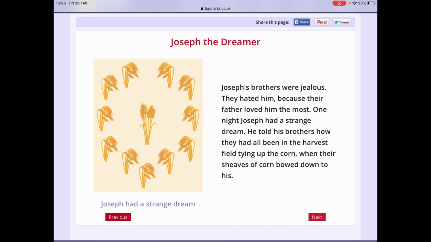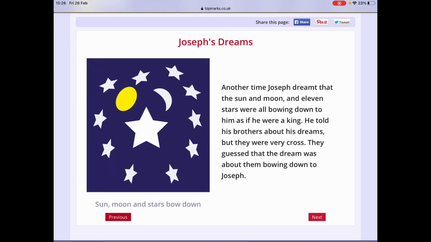One night Joseph had a strange dream. He told his brothers how they had all been in the harvest field tying up the corn, when their sheaves of corn bowed down to his. Another time Joseph dreamt that the sun and moon and 11 stars were all bowing down to him as if he were a king. He told his brothers about his dreams, but they were very cross. They guessed that the dream was about them bowing down to Joseph.